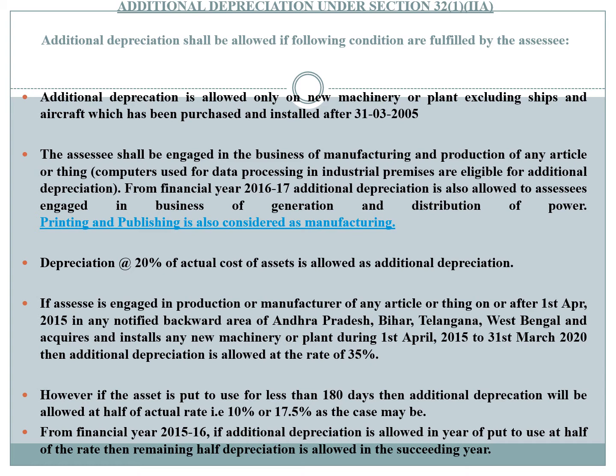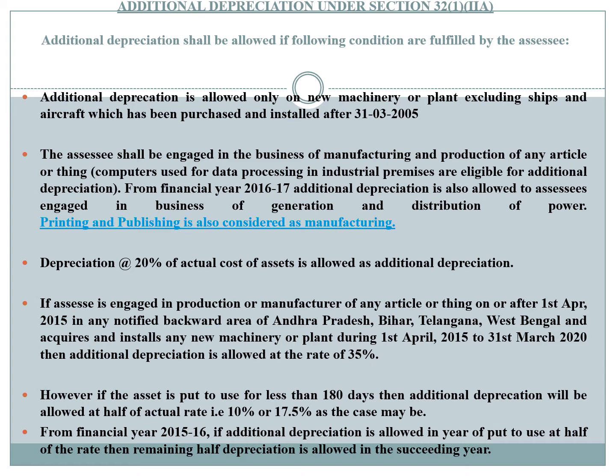From financial year 2016-17, additional depreciation is also allowed to assessees engaged in the business of generation and distribution of power. Printing and publishing is also considered a manufacturing business. Next condition, depreciation at 20% of the actual cost of the asset is allowed as additional depreciation, over and above the standard rate of depreciation.